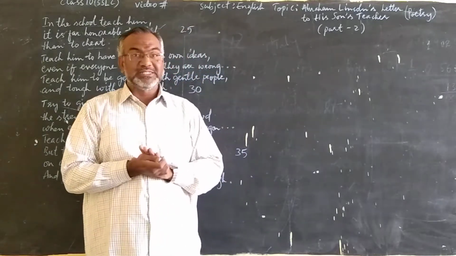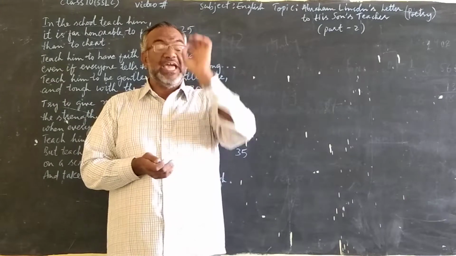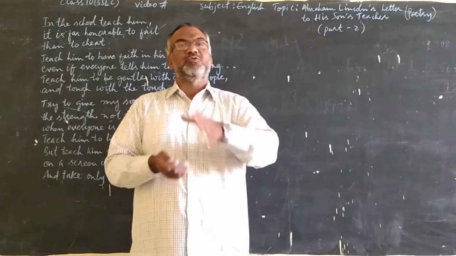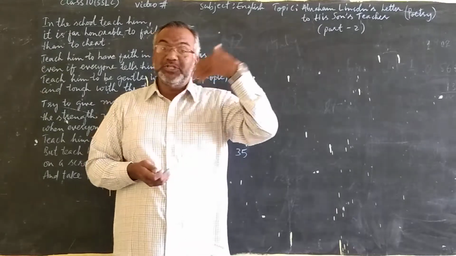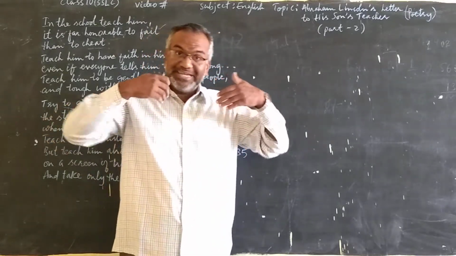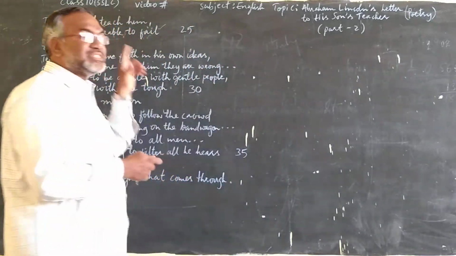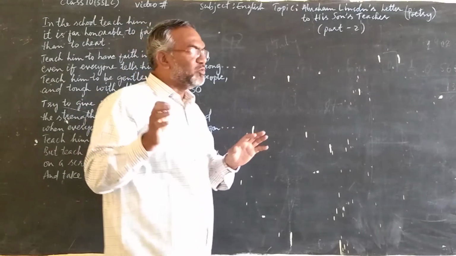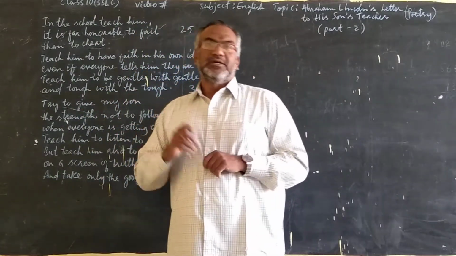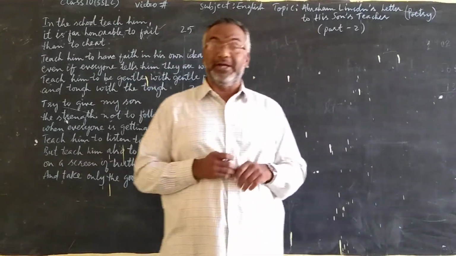So what Abraham Lincoln wants is for his son's teacher to teach that every idea that comes to his mind, he must believe in his own ideas. He must use that idea in his life. He must tell or talk to others about his idea, even if others consider it wrong. I give you one example of this. One example is the scientist who invented rubber.